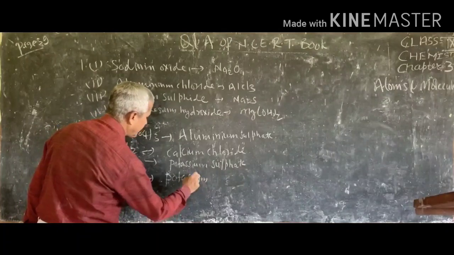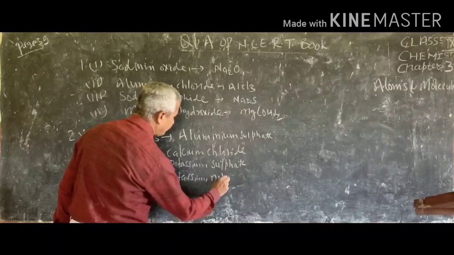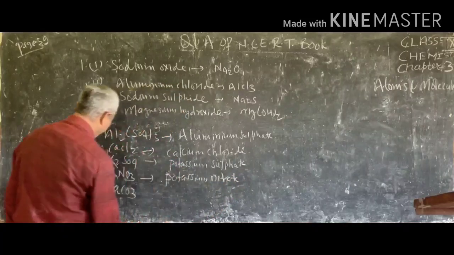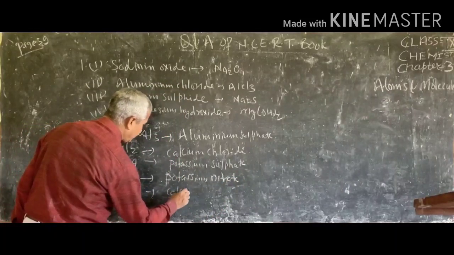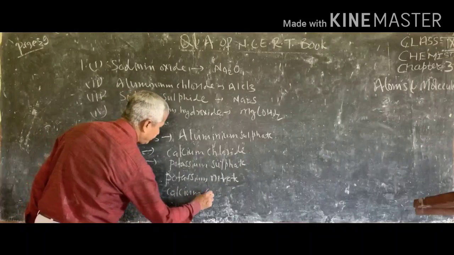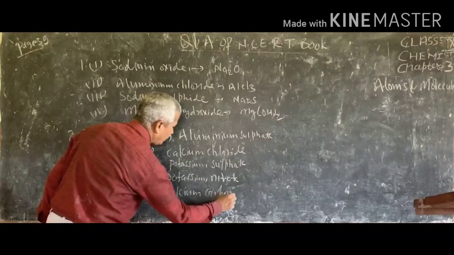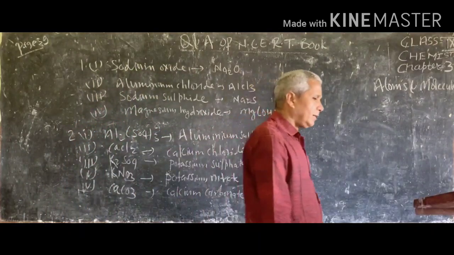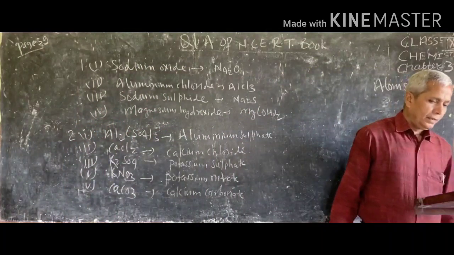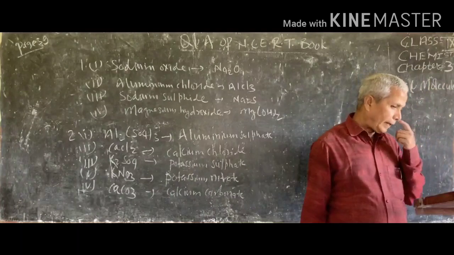Potassium nitrate. And this is your calcium, this is carbonate. So this is your calcium carbonate. So this is the answer of question number second.